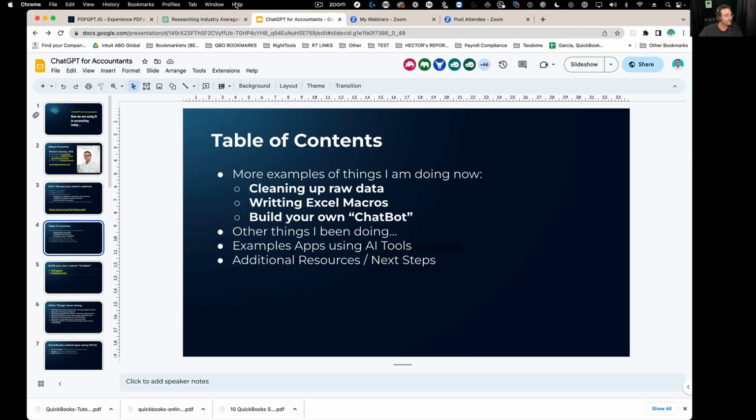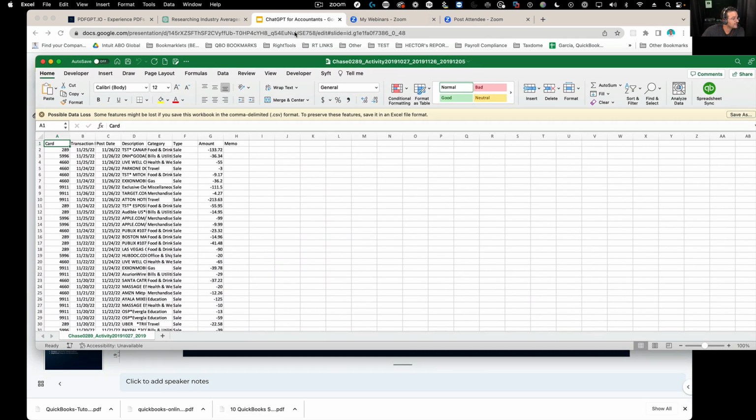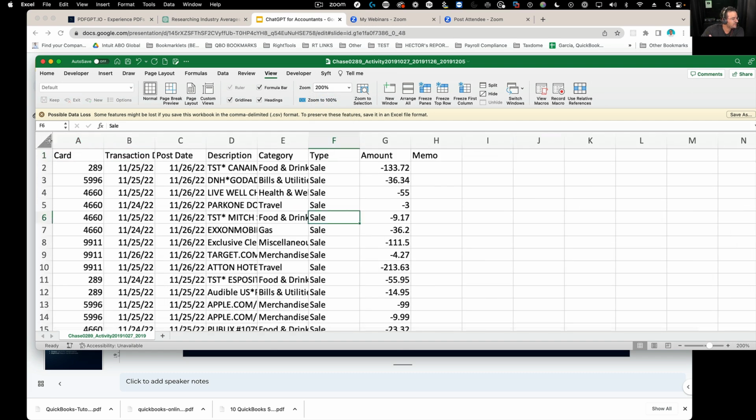Okay, so let's start with the first example. Let's talk about cleaning up raw data. What I'm going to do is take a typical spreadsheet of something we would download from the bank. So imagine that you're not connecting your accounting software, your QuickBooks, to the bank, and you get some sort of spreadsheet that looks like this.